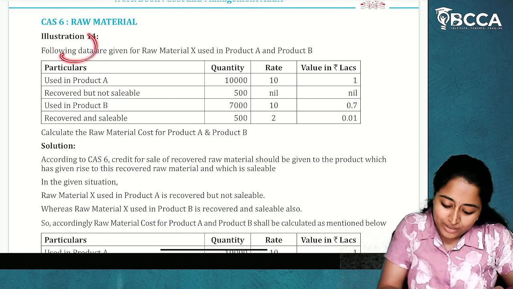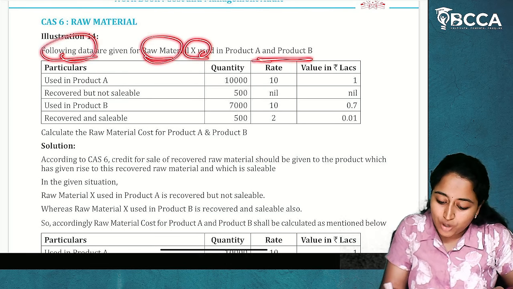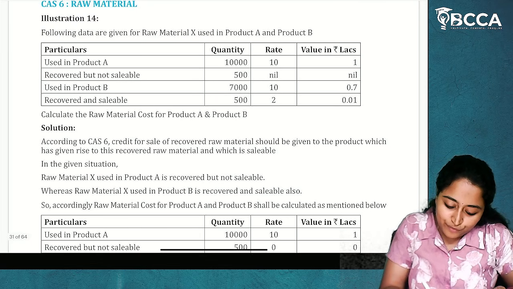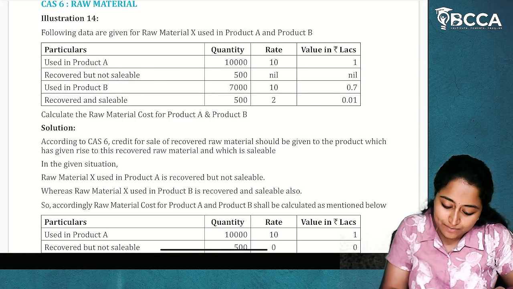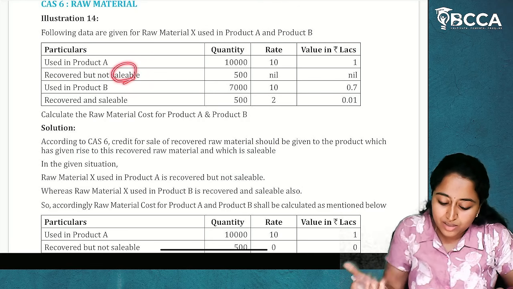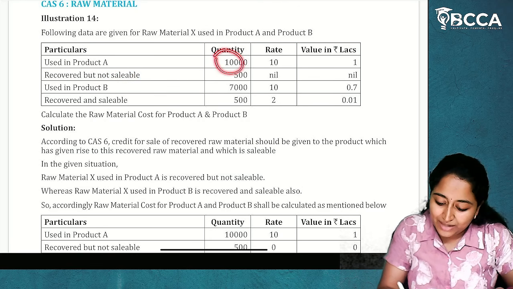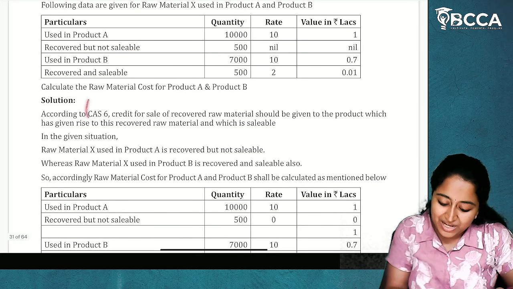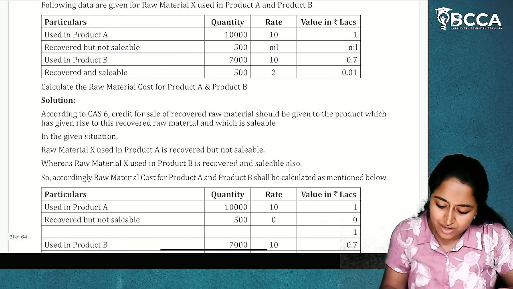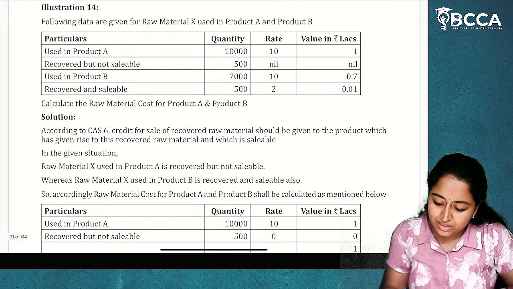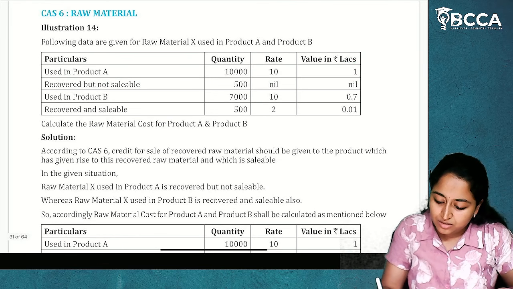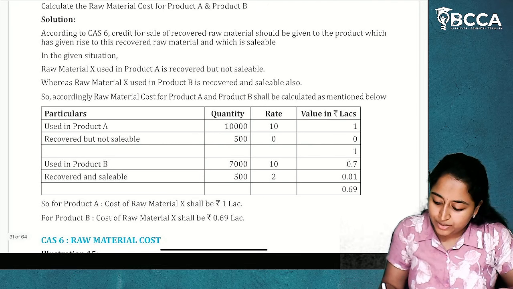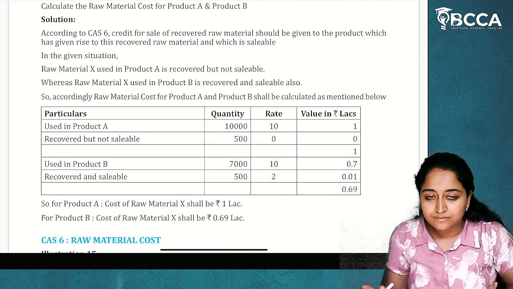Okay. Following data given for raw material X used in product A and B. So for product A, what is given? Recovered but not saleable. Used in product A. So whatever the material used in product A and product B is given and what is the recoverable amount from saleable. Quantity is given, rate is given, value is given. Calculate raw material cost. They have asked us to calculate raw material cost. Now what is raw material cost? 1 lakh, 0.7, 0.01, 0.69 lakhs. That's it.